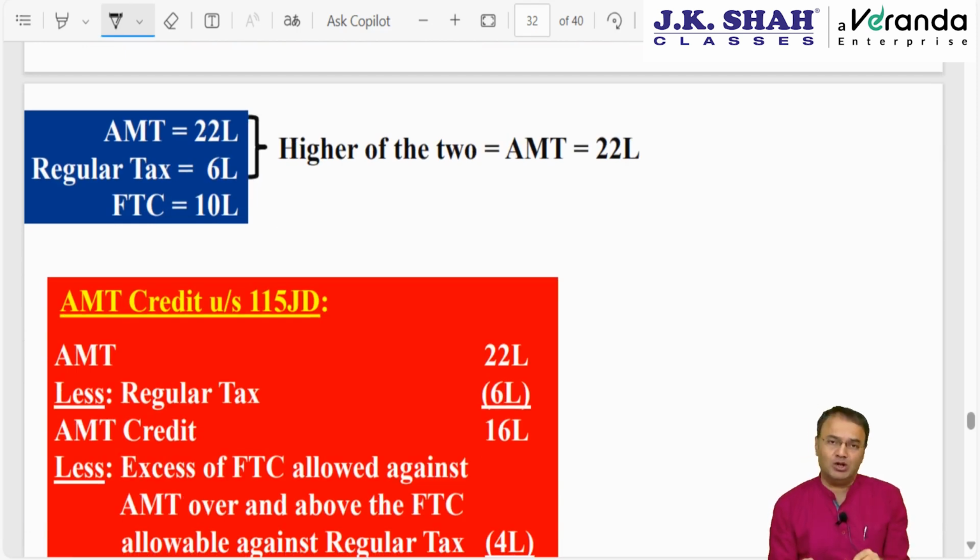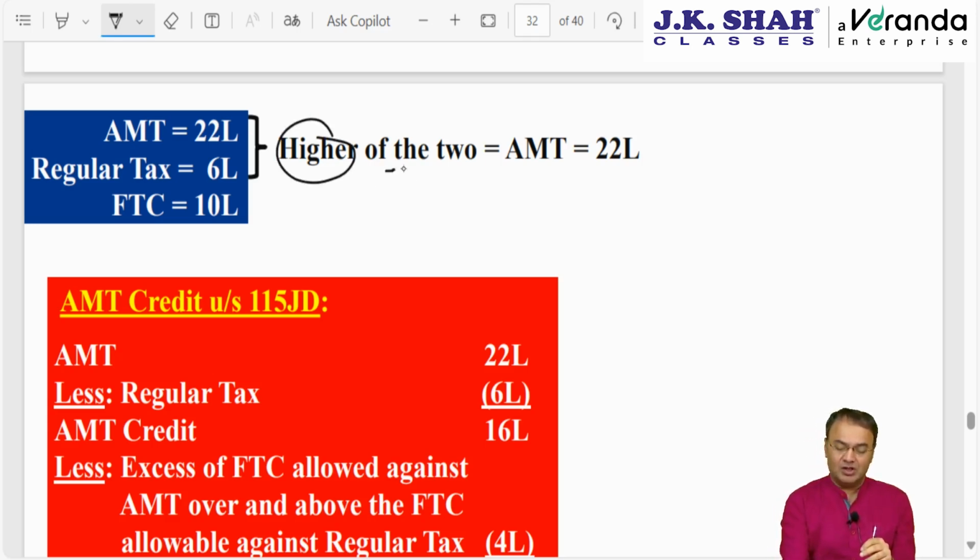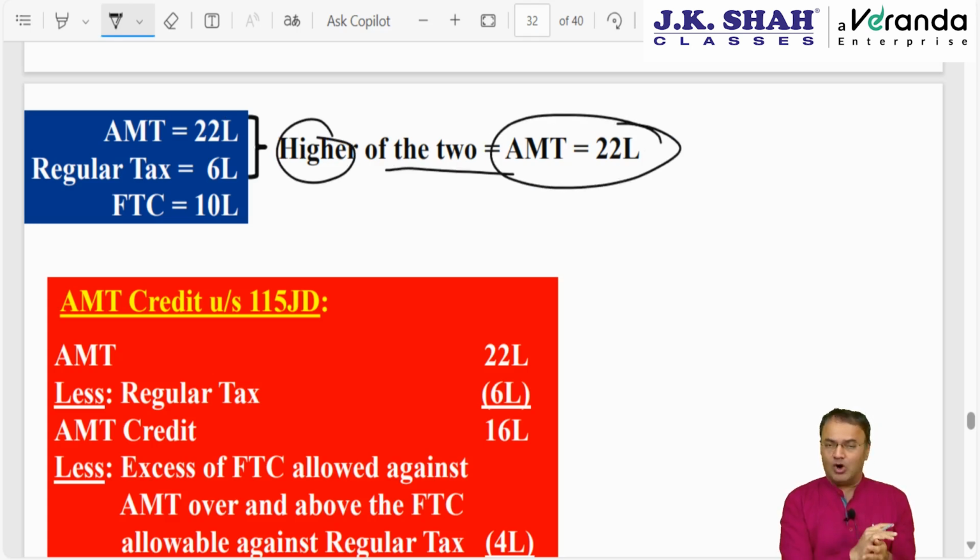Say AMT is 22 lakhs including surcharge and health and education cess, and the normal tax payable is 6 lakhs. Then which one is payable? Answer: higher of the two, 22 versus 6. 22 will be payable. All figures are inclusive of surcharge and health and education cess. At the same time, we have foreign tax credit. So 22 and 6 both were before claiming FTC. Higher of the two is 22, that is final tax payable.